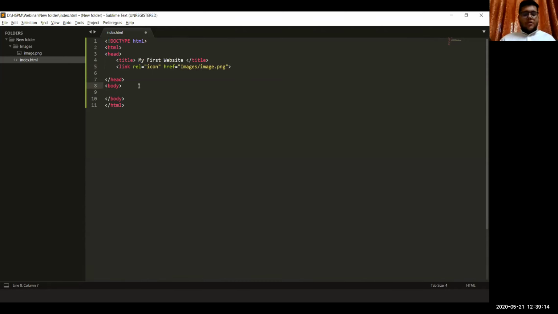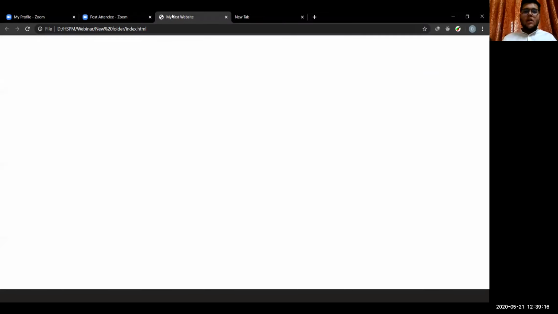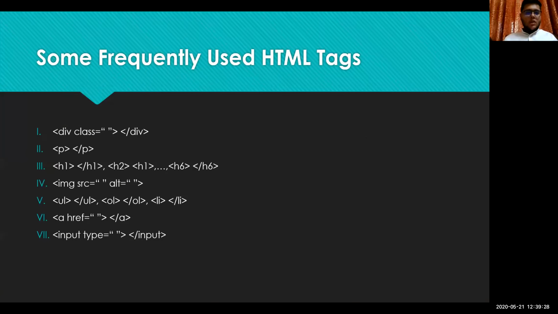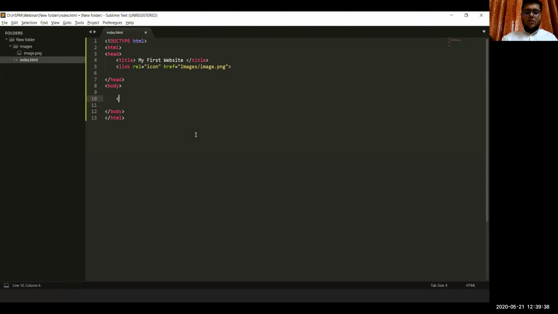Now moving on, we can see that this icon appears, and we have our first website on. So let us talk about these tags that we saw in the presentation. First we'll talk about h1, h2, h3, and these tags.